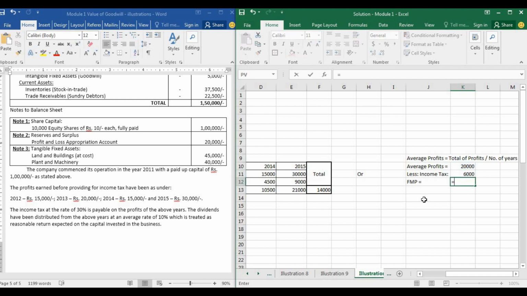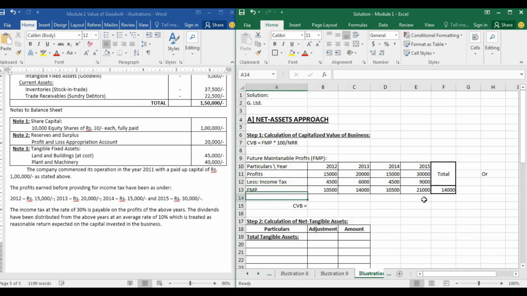So the FMP will be average profits minus income tax. See, we get 14,000. You can use any one of these methods that you feel you will be able to understand and solve in the exams easily.